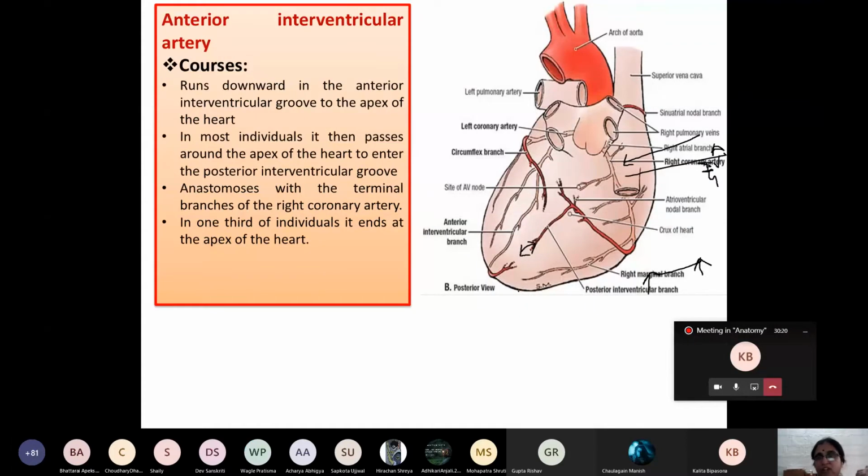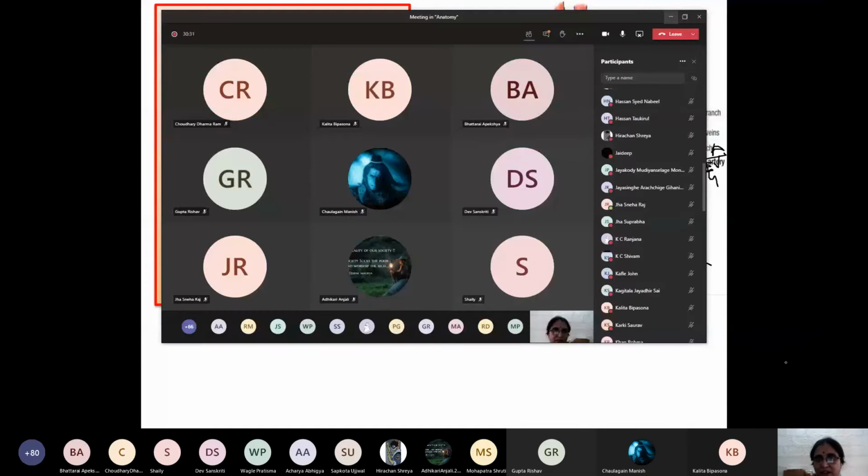However, in one third of individuals, the minority of cases, it only reaches up to the apex of the heart. So this is the short course of the anterior interventricular artery. It is very, very easy.